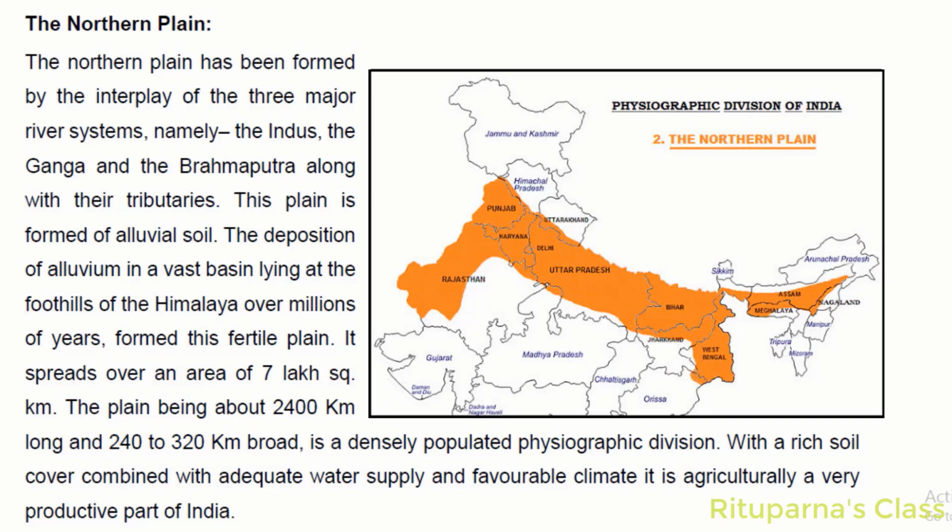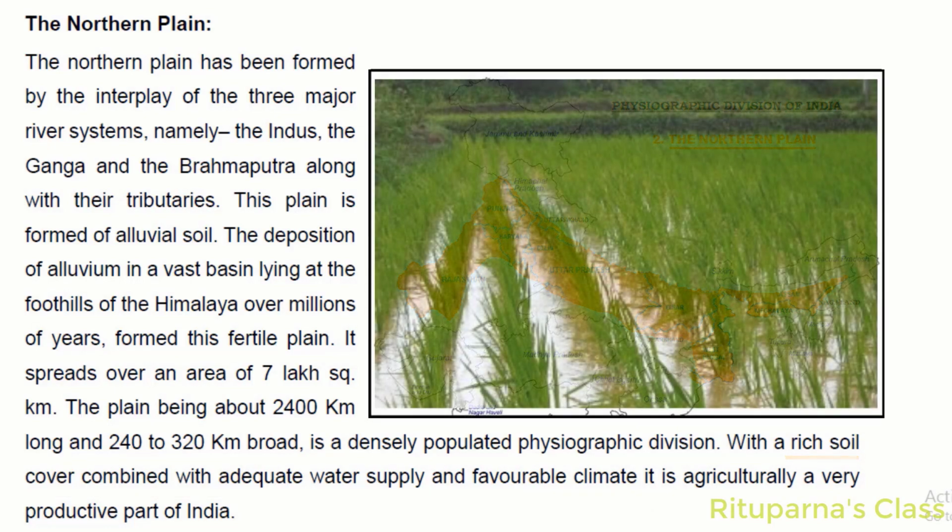It is a densely populated physiographic division. But why is it like that? Here you can see the rich soil cover combined with adequate water supply and favorable climate. It is agriculturally a very productive part of India.